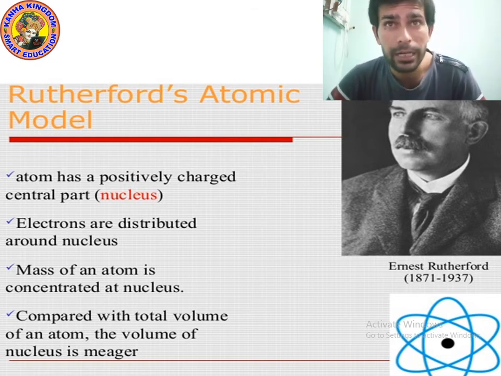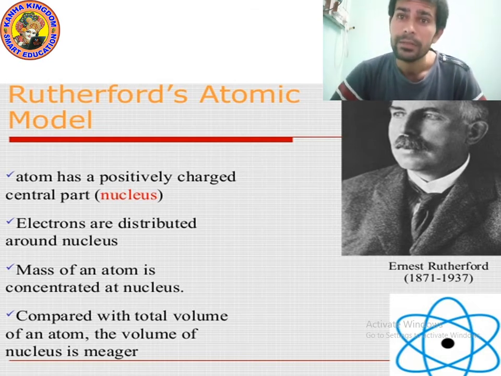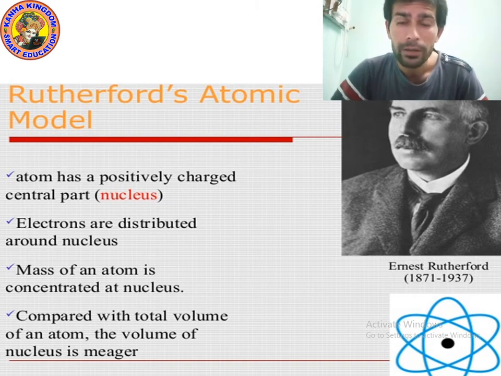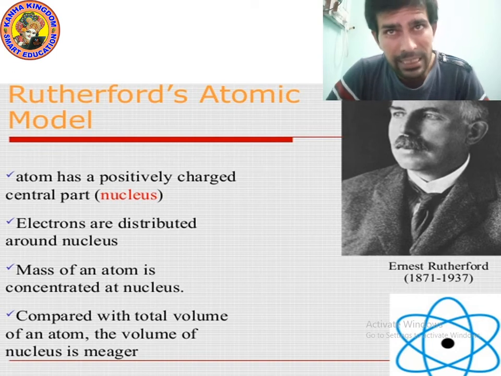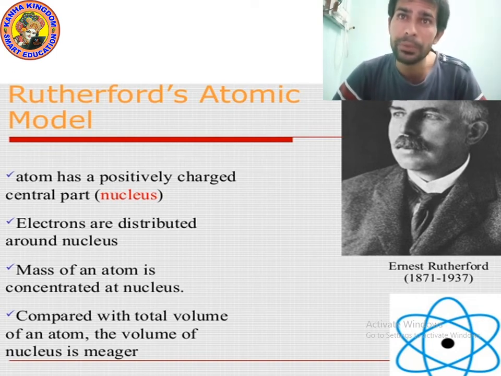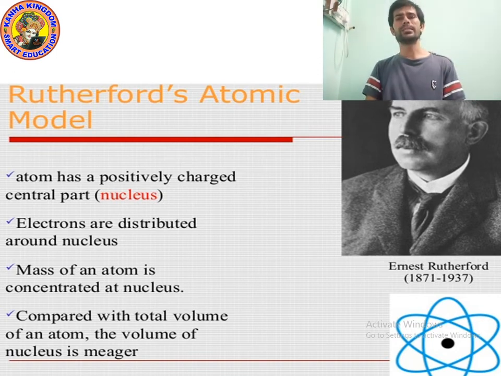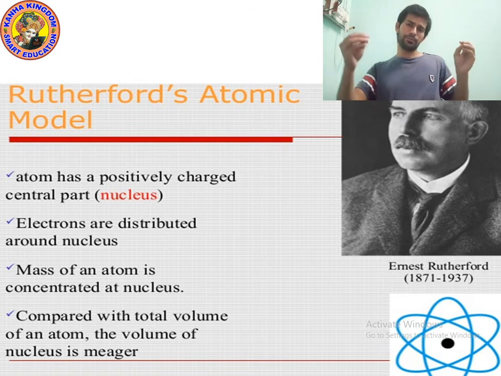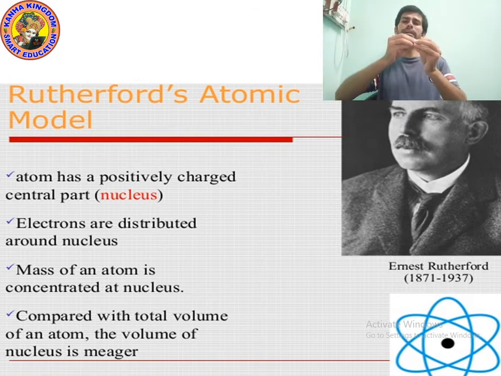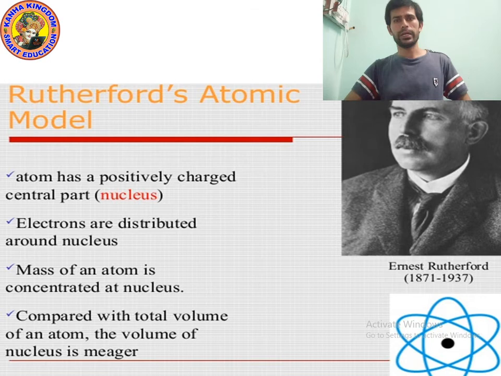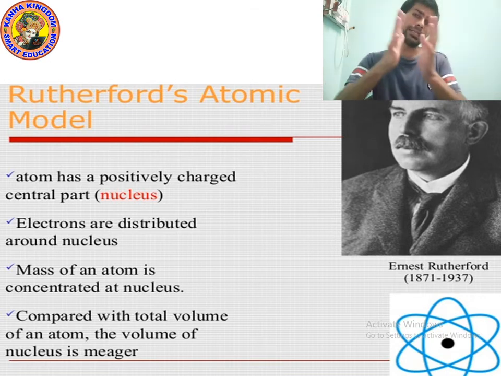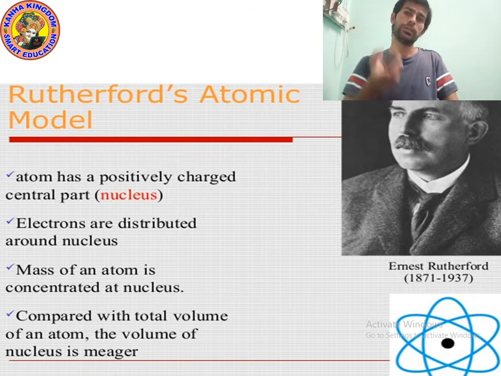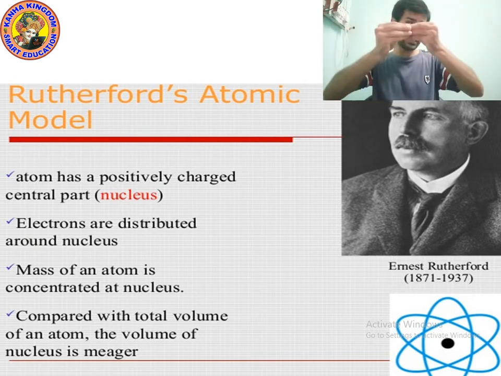He just said that electrons are distributed around the nucleus. It means according to Rutherford, one electron can collide with another electron. They may have an accident.